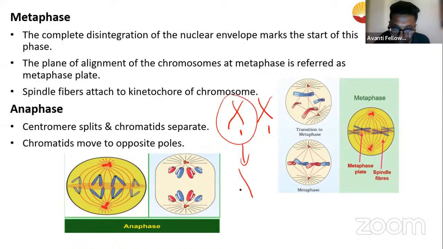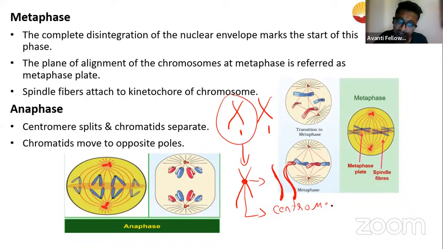If I take this one, what I see is this is made up of two sister chromatids. Two thread-like structures have come together to form one chromosome. These two thread-like structures are attached at the center point, and that center point is called a centromere. A centromere determines where the two sister chromatids are attached.